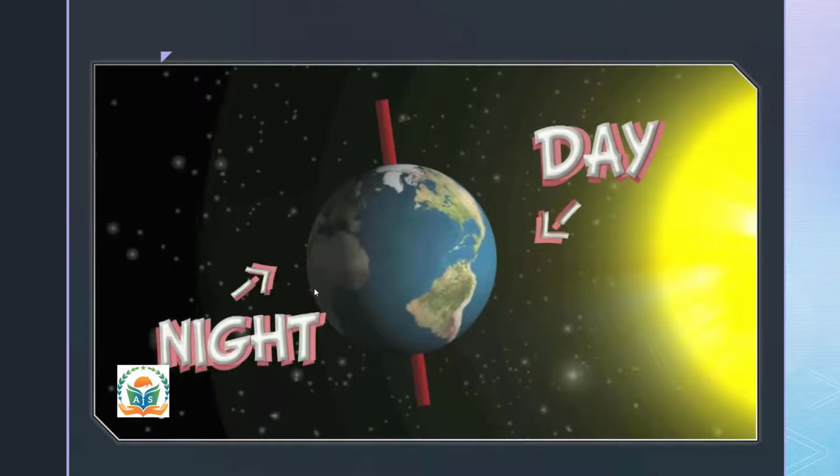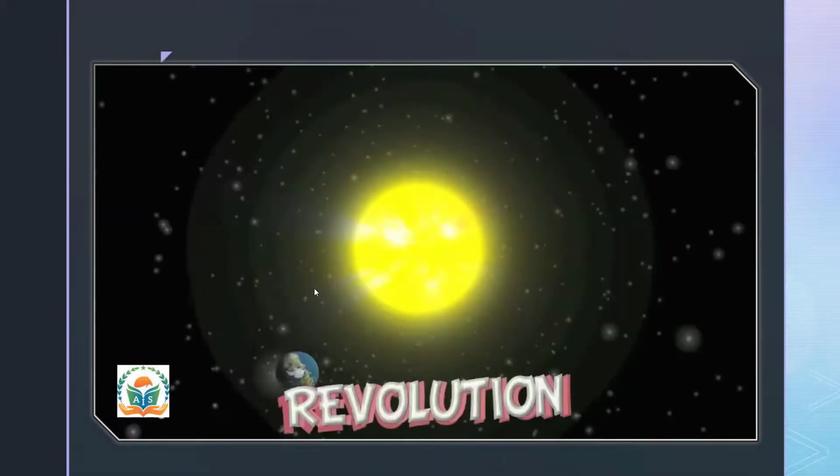Now let us have a look at the revolution, how the revolution takes place. Movement of revolution. As you can see in the pictures, the Earth goes around the Sun in an elliptical orbit.